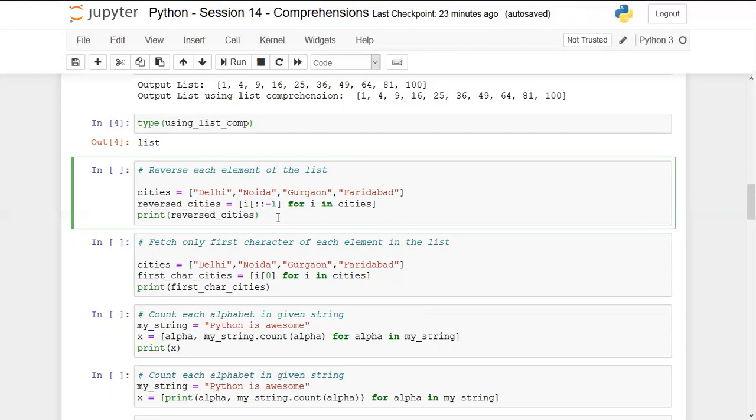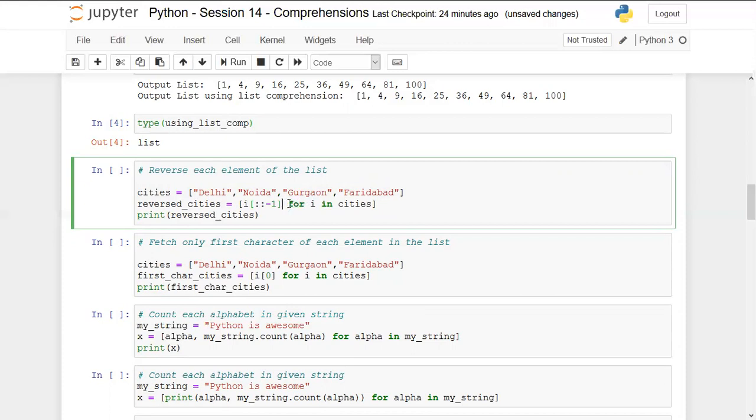Any guesses? What would be the output of this? It will first reverse the Delhi, then Noida, then Gurgaon. That way. Yes, that is the thing that I wanted to check. You are correct. If you're thinking that this will reverse the list, that is wrong. Like if you're thinking that Faridabad will come first and then Gurgaon and then Noida and then Delhi, then this is wrong, because we have not used just the reverse of the list.